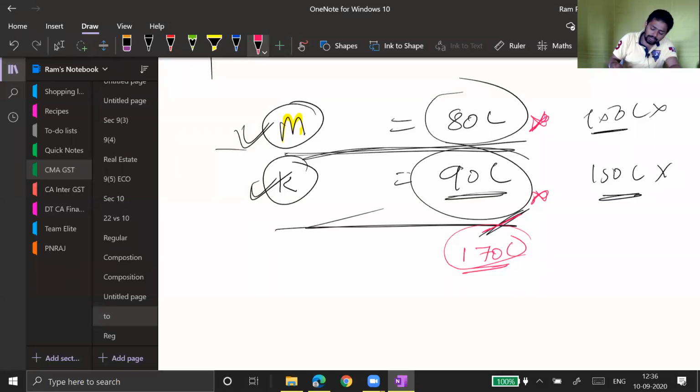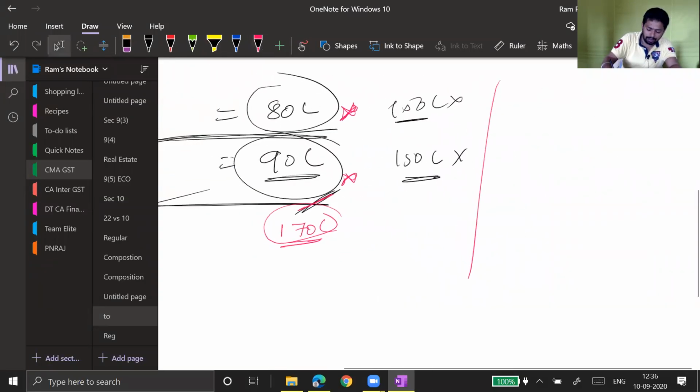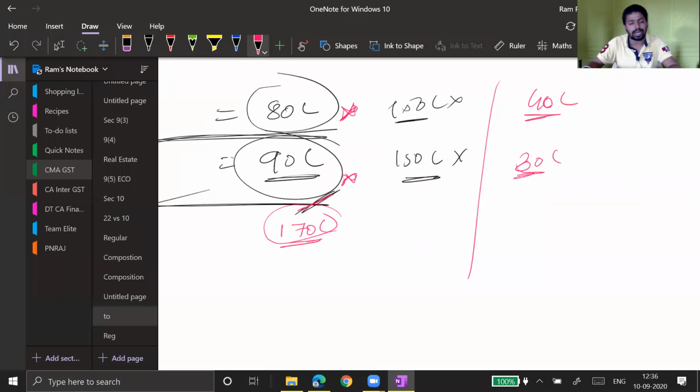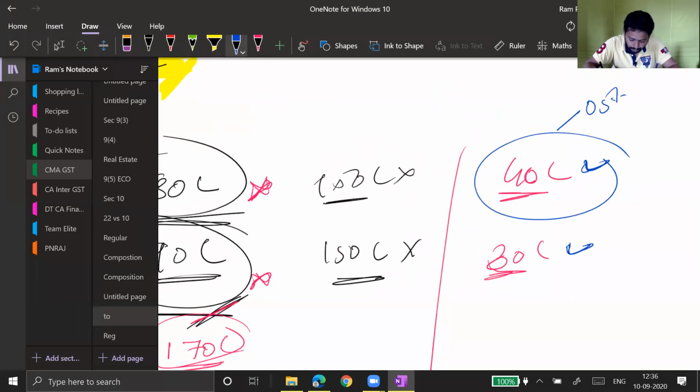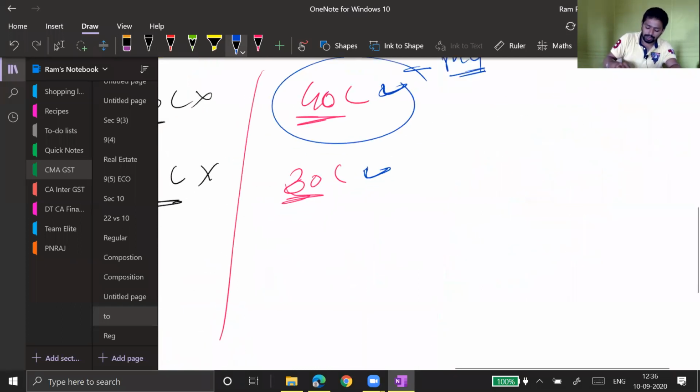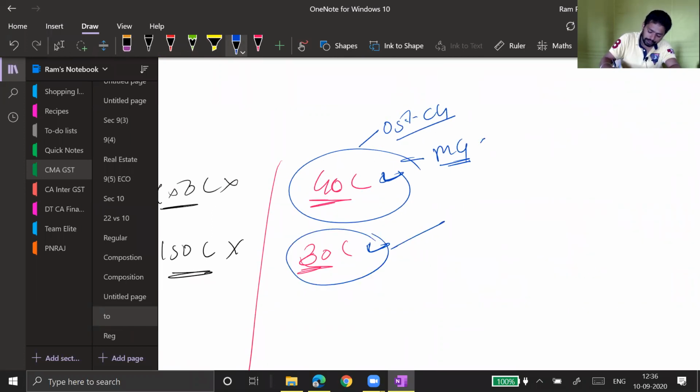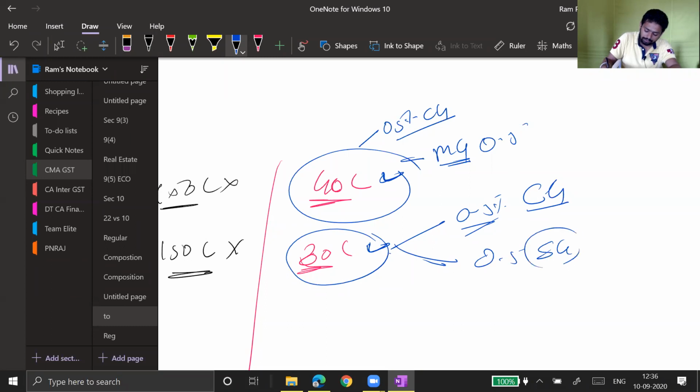Okay, yes sir. So what if my turnover in Maharashtra is 40 lakh and in Kerala 30 lakh? Then you are eligible to take the composition scheme in Maharashtra as well as Kerala. And while paying tax, you are going to pay 0.5% to the central government and 0.5% to the Maharashtra government. And on the 30 lakh, you are going to pay 0.5% CGST to the central government and 0.5% to the state government, which is the Kerala government.